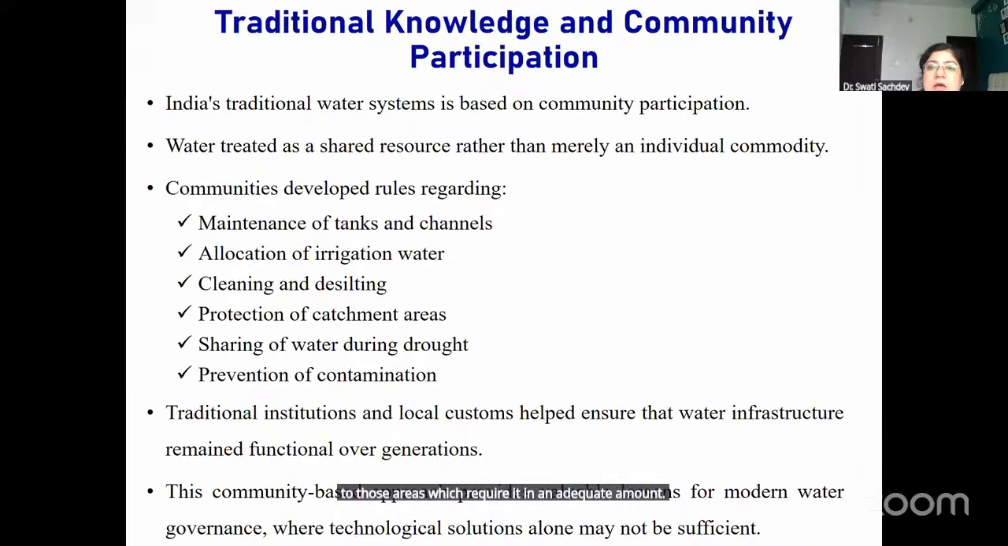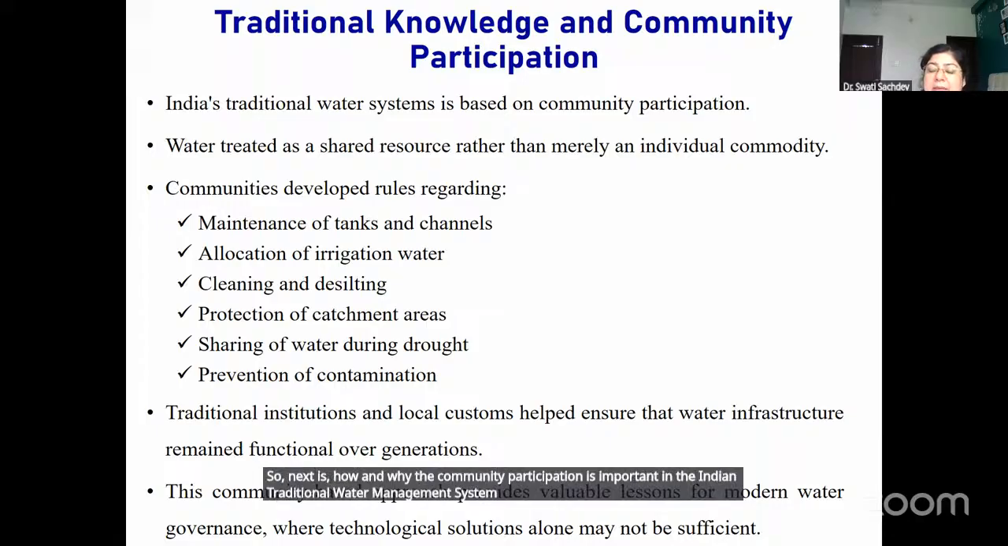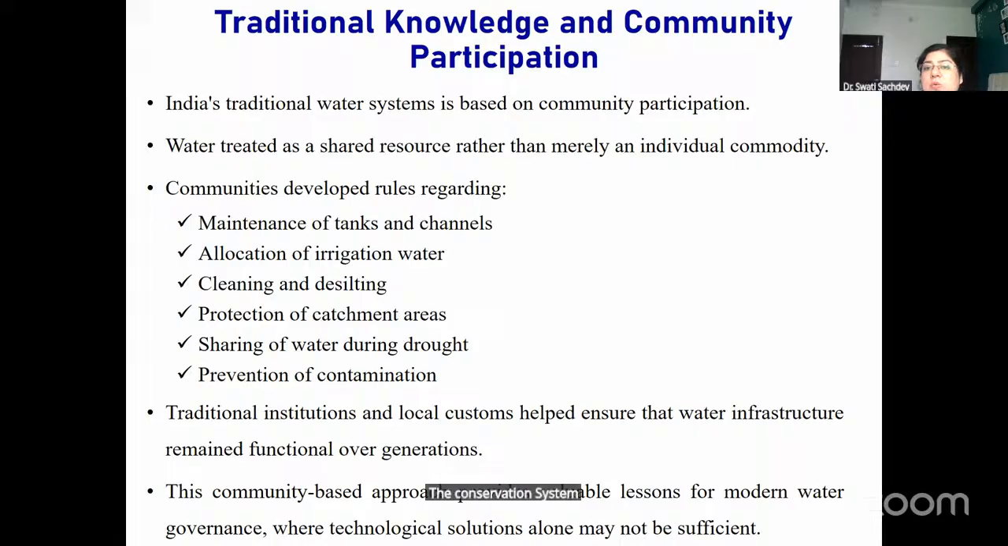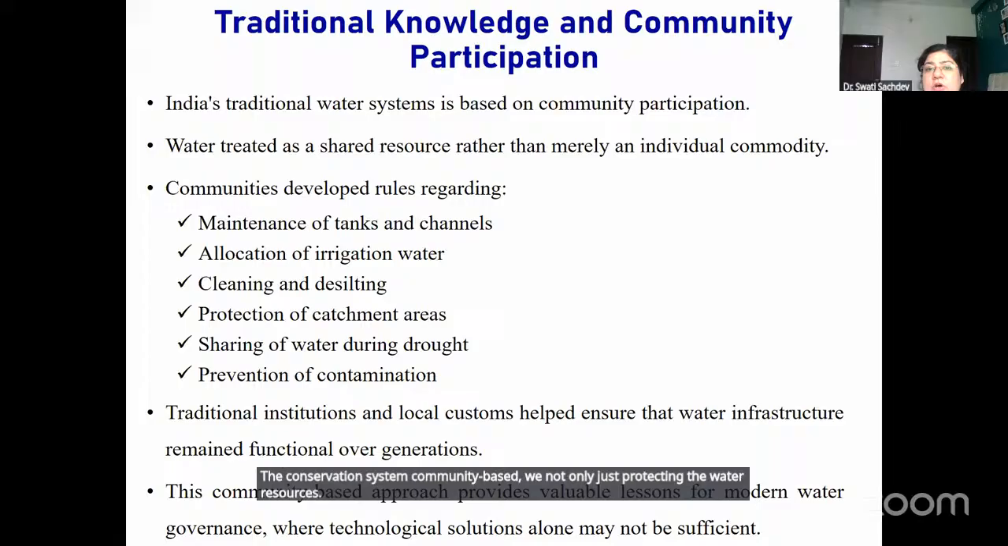So next, how and why is community participation important in the Indian traditional water management system? By making the traditional water conservation system community based, we are not just protecting the water resources, but because of the community participation, the process of rainwater harvesting or rainwater conservation becomes more effective.